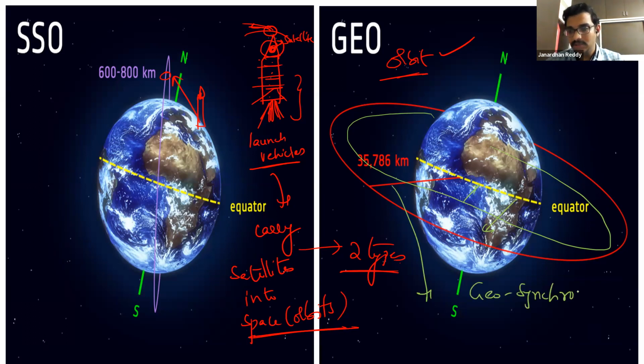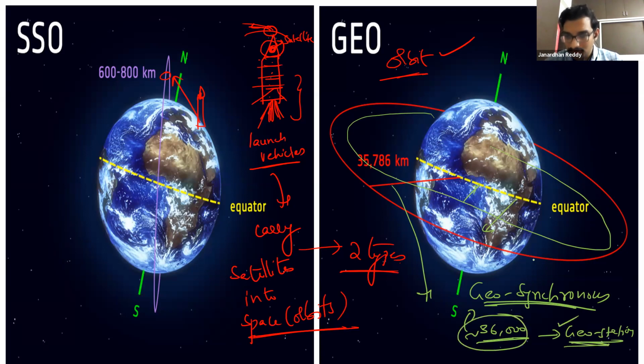Only one special case of geosynchronous, where it is at a distance of around 36,000 kilometers, is geostationary. Why such importance to only one distance? Because it is as if it is observing, as if it is staying. So we can have a satellite continuously looking at India without moving anywhere. That is the speciality of geostationary.